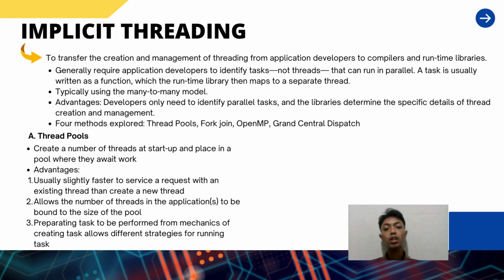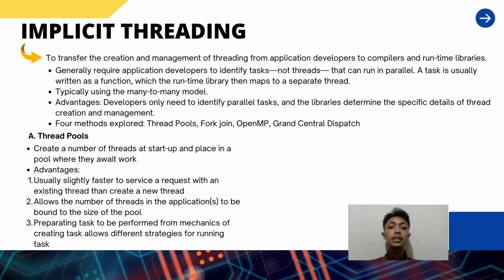Okay, the next one I will talk about is implicit threading. It transfers the creation and management of threading from application developers to compilers and runtime libraries. Implicit threading generally requires application developers to identify tasks, not threads, that can run in parallel. A task is usually written as a function which the runtime library then maps to a separate thread, typically using the many-to-many model.